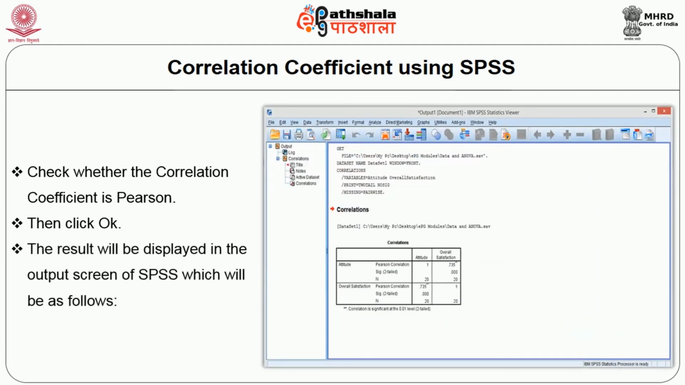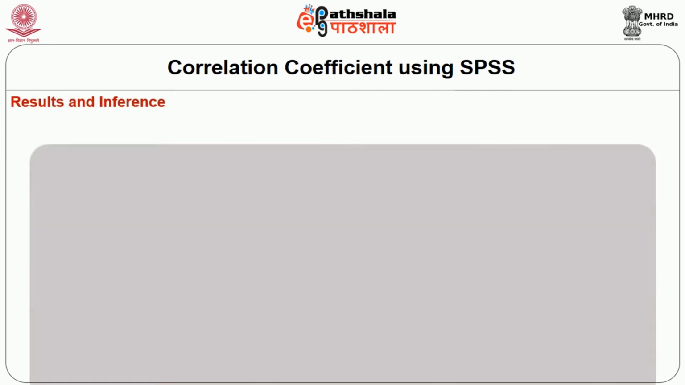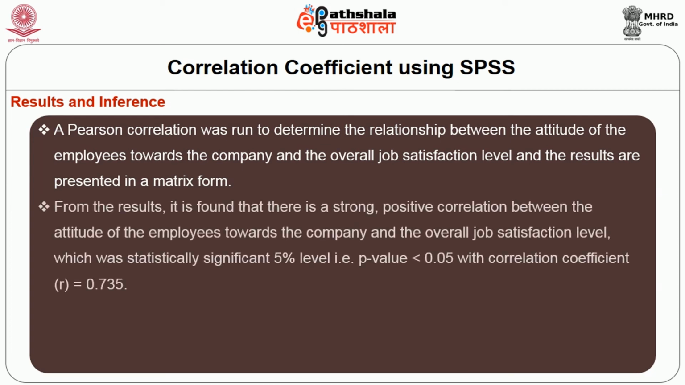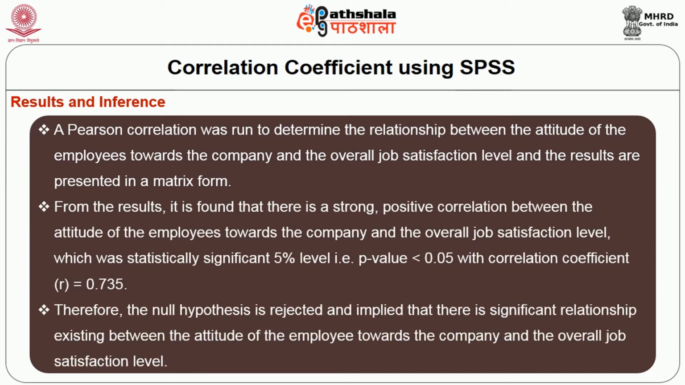The result will be displayed in the output screen of SPSS, which will be as follows. The results and inference for this test. The Pearson's correlation was run to determine the relationship between attitude and job satisfaction, and the results are presented in matrix form. From the results, it is found that positive correlation exists between attitude and job satisfaction, and it was found to be statistically significant at 5% level, and the correlation value is found to be 0.735. Therefore, null hypothesis is rejected, and it is implied that there is significant relationship existing between the attitude of the employee towards a company and overall job satisfaction level.